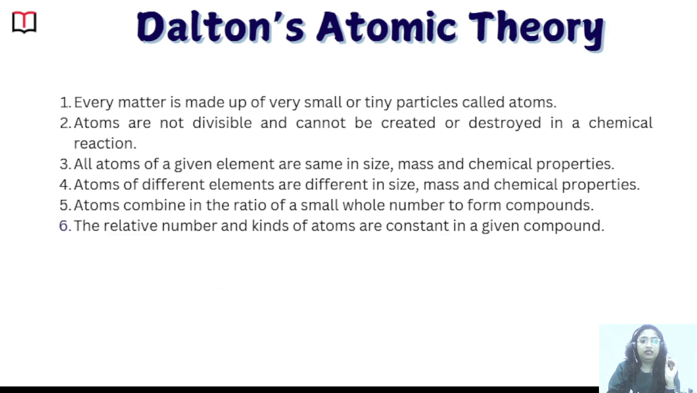The next point says the relative number and kinds of atoms are constant in a given compound. So the number of atoms and the kind of atoms are going to be constant for a compound. Like if I talk about water, water will contain two hydrogen atoms and one oxygen atom, and that is going to be constant for every water. Water I have, water you have, water present in any other part of the world. Every water is going to have the same constant number of hydrogen atoms and oxygen atoms. So this was elaborated by Dalton, and this is the Dalton atomic theory.